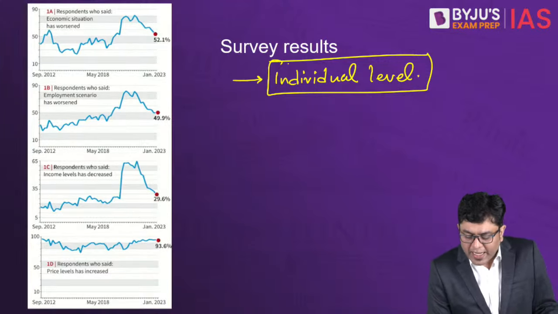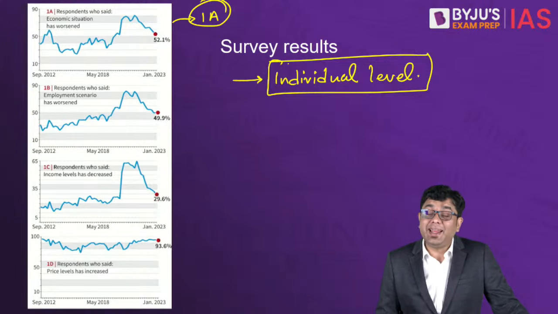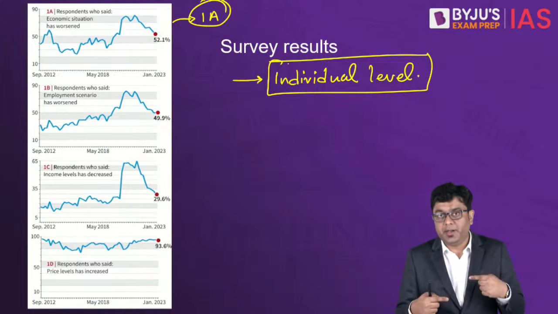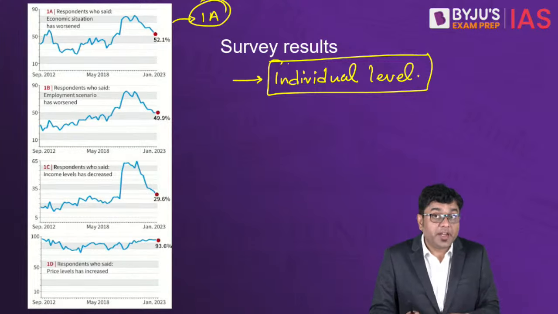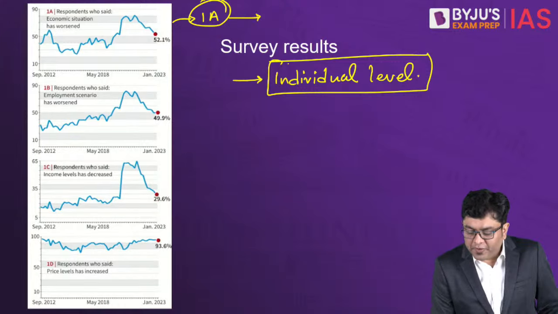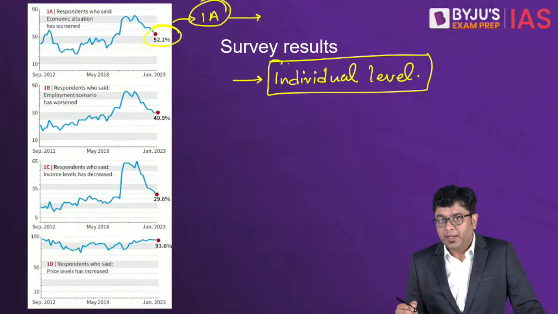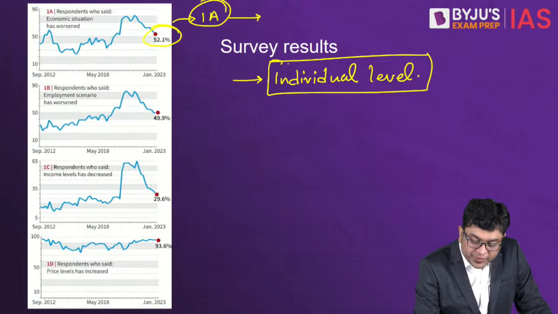If you take a look at chart 1A, it talks about the opinion of the people who think that the economic situation in the country has worsened or deteriorated. Here, if you observe, only around 52% feel that the conditions have deteriorated. So in a way, that shows a decline.